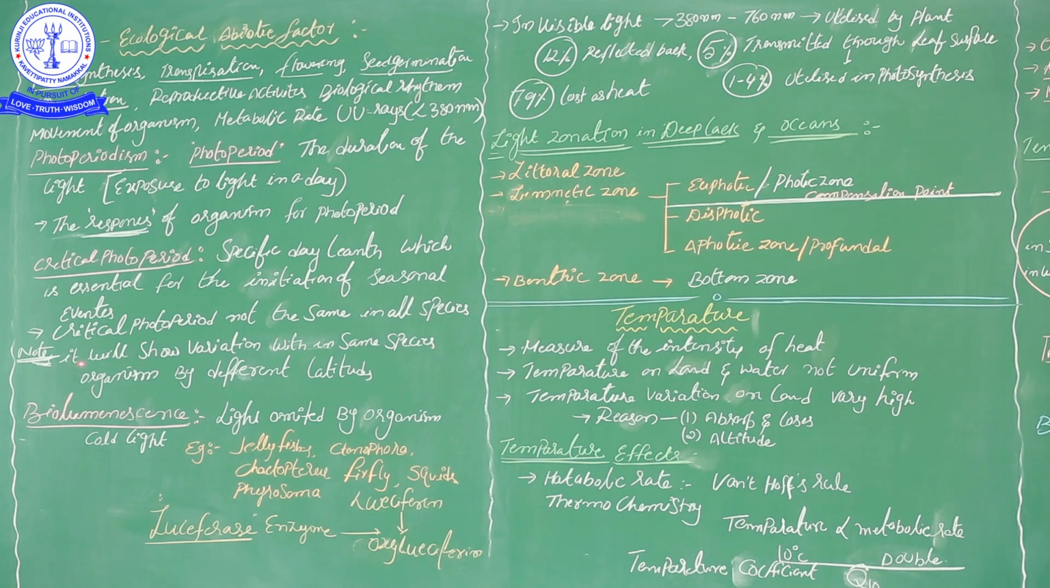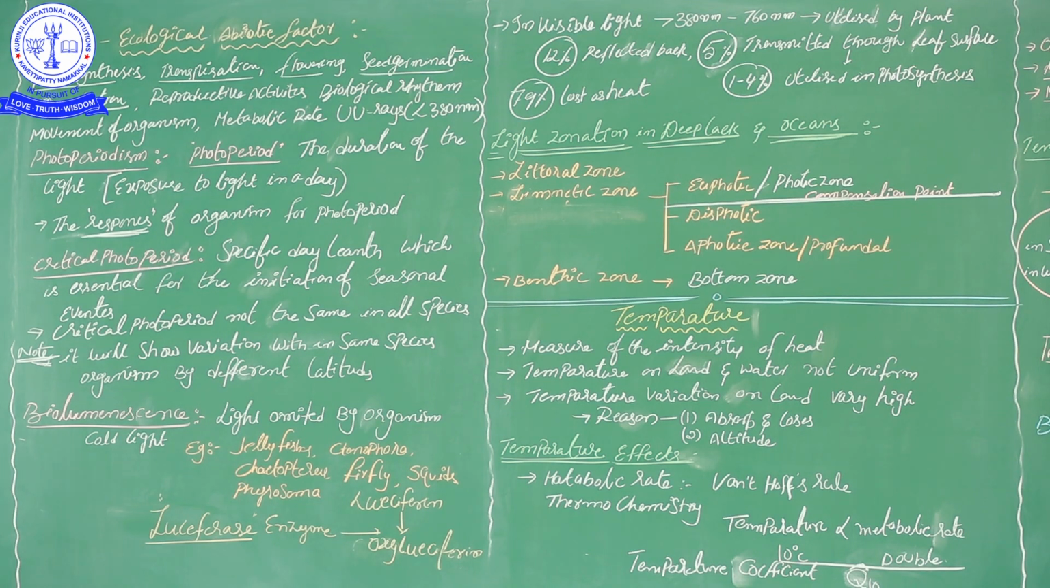Geographical variation shows variation within the same species. Even within the same species, organisms show different critical photoperiods, based on different latitudes. Based on different latitudes, the earth is divided into four different zones: equatorial, tropical, subtropical and then polar. These places have different critical photoperiods.